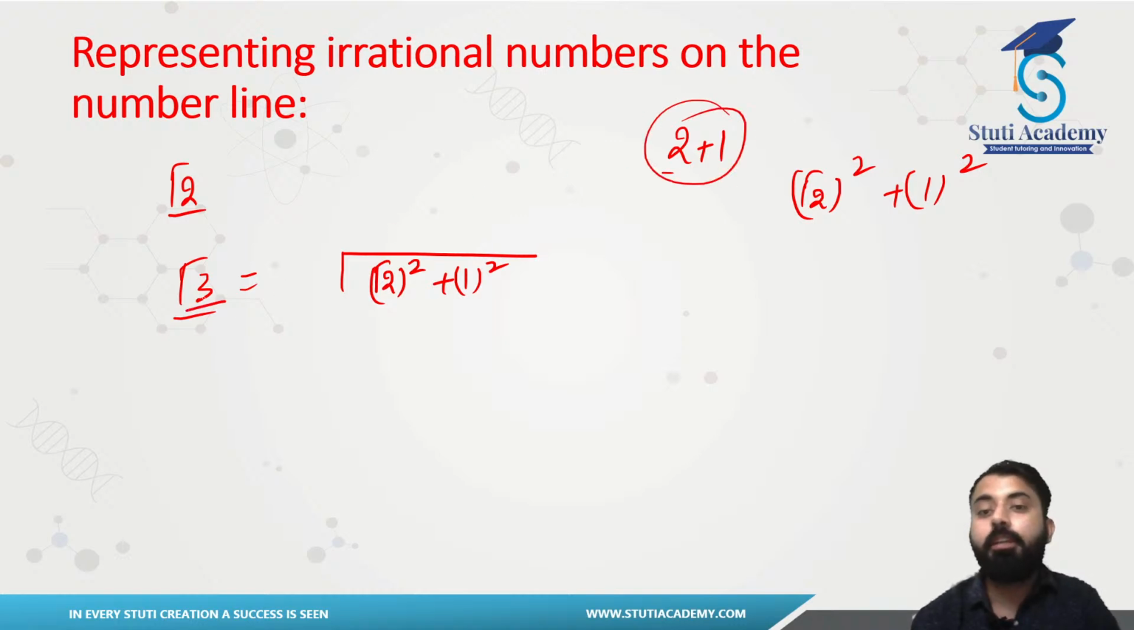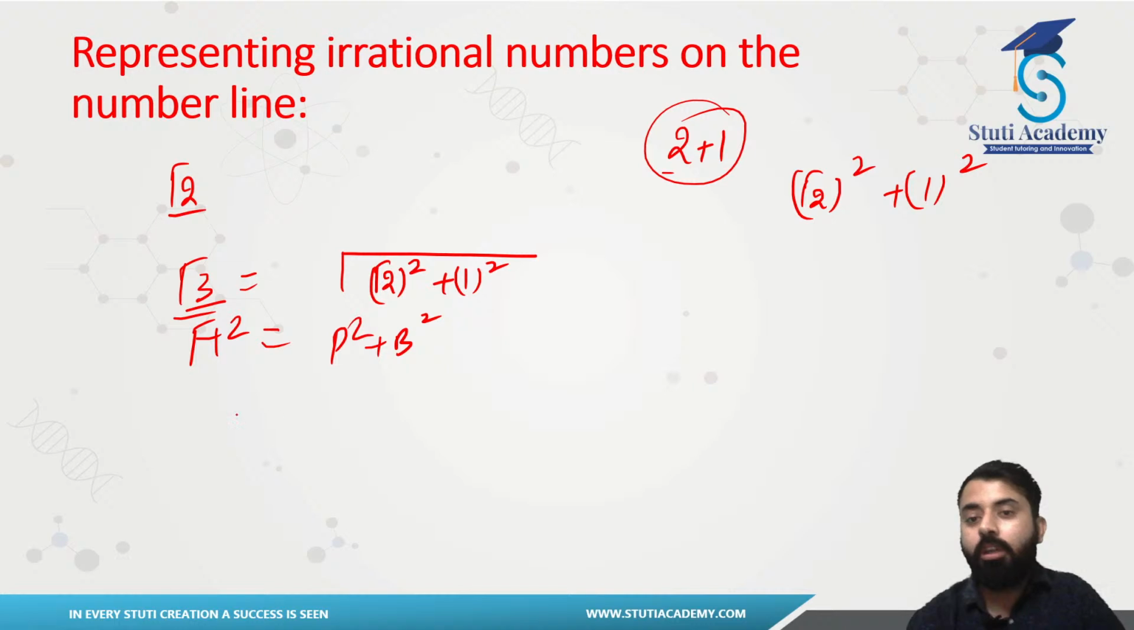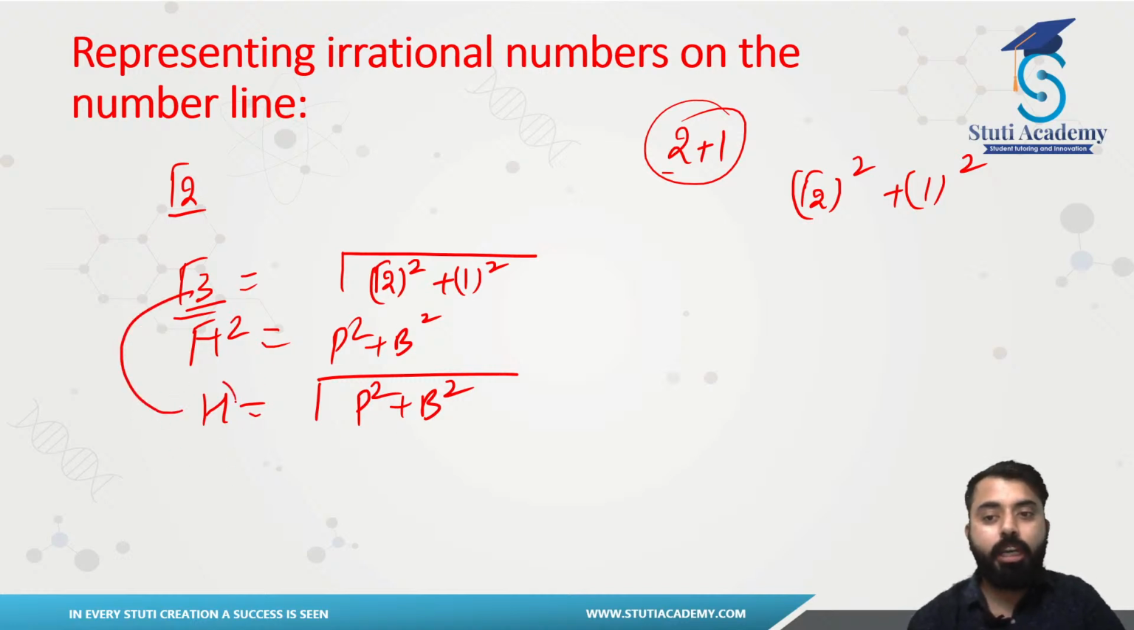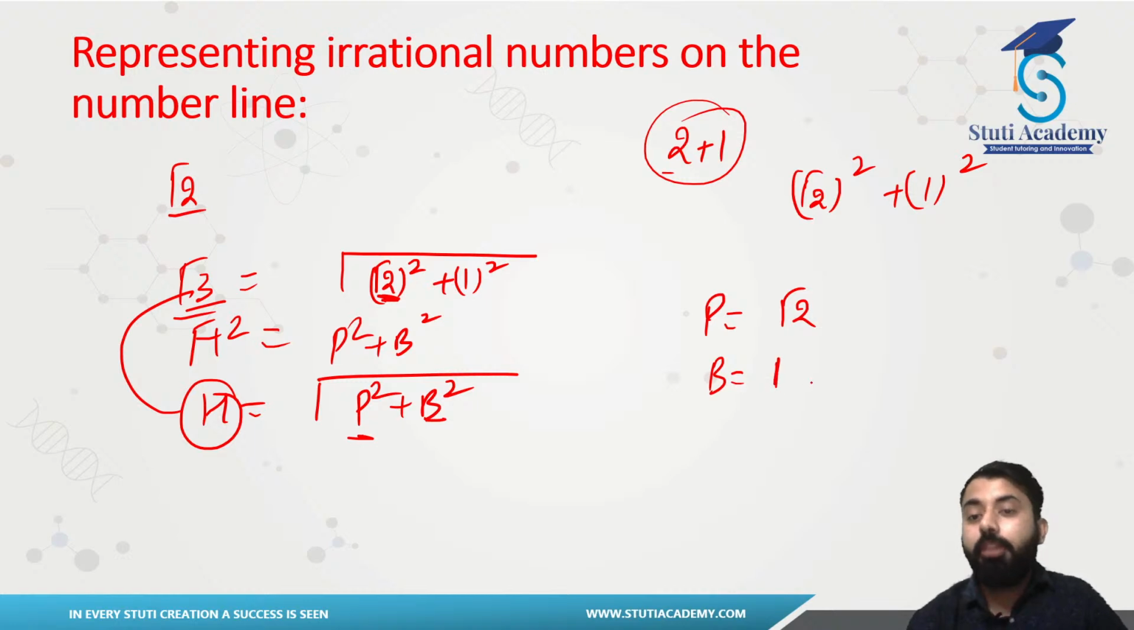It is ultimately 3. Now you guys see, if I compare this one with our what? Our h square is equal to p square plus b square, or you can say h is equal to square root of p square plus b square. That is the Pythagoras theorem. Now you guys see, our hypotenuse is what? It is root 3, and our perpendicular is what? It is root 2, and base is what? It is 1. Now you have to do what?